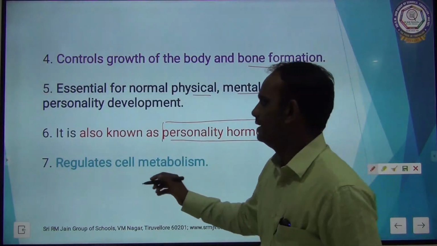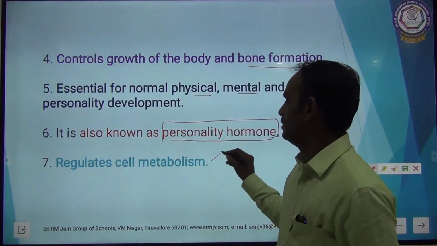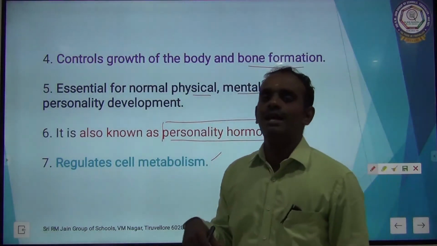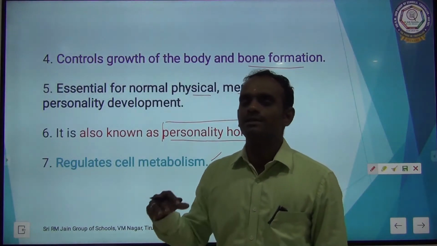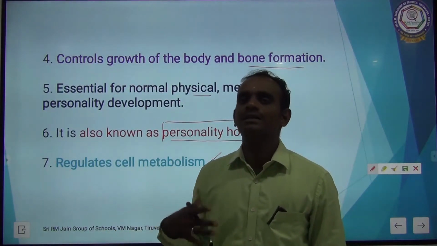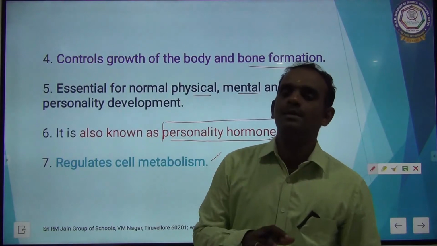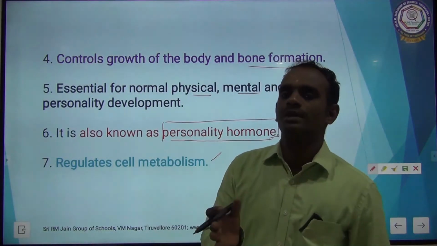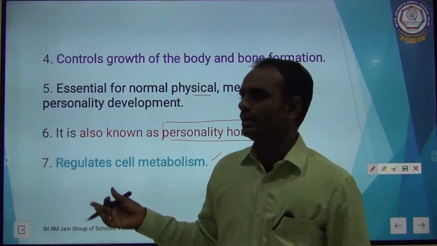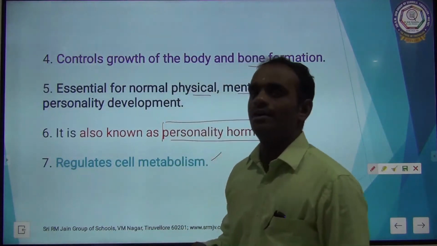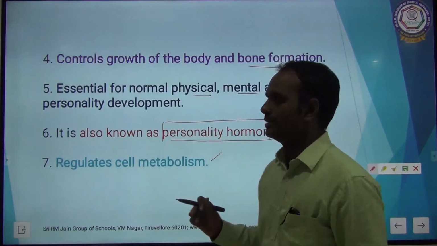And the last one, it regulates cell metabolism. Each and every cell has its own metabolism. Metabolism is nothing but chemical reactions. Catabolism and anabolism combine together to form metabolism. So, thyroid hormone regulates cell metabolism.